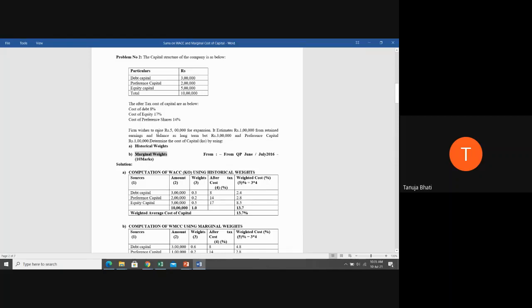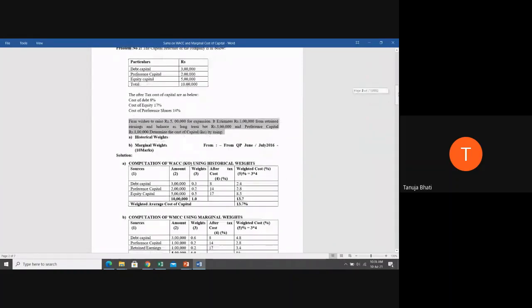Now, moving ahead to solving problem number 2, sub question B. In marginal weights, always remember, don't take the original initial capital that has been raised. After the initial capital is raised, if further capital is raised, you need to calculate the cost only for that additional capital in case of marginal weights. So what is the additional capital to be raised in this particular problem? What is the total additional capital to be raised in the problem? Yes, students?